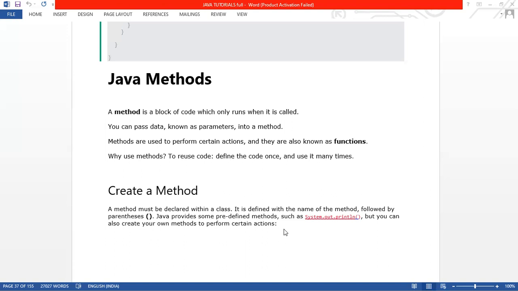We haven't created those; they have been created by Java itself. Those are called predefined methods, like println. Did we create the println method or did Java create it? Java created the println method. That means those are predefined methods. And not only predefined methods, in Java you can create your own methods also.